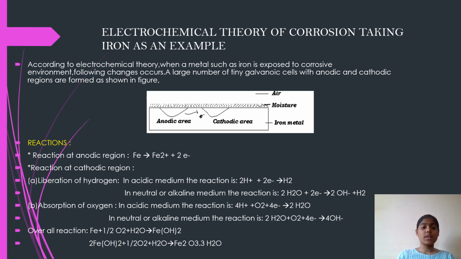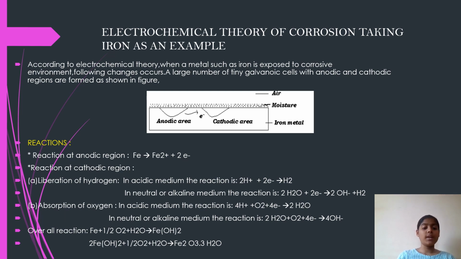Now let's look into the electrochemical theory of corrosion, taking iron as an example. According to electrochemical theory, when a metal such as iron is exposed to corrosive environment, the following changes occur. A large number of tiny galvanic cells with anodic and cathodic regions are formed as shown in the figure.